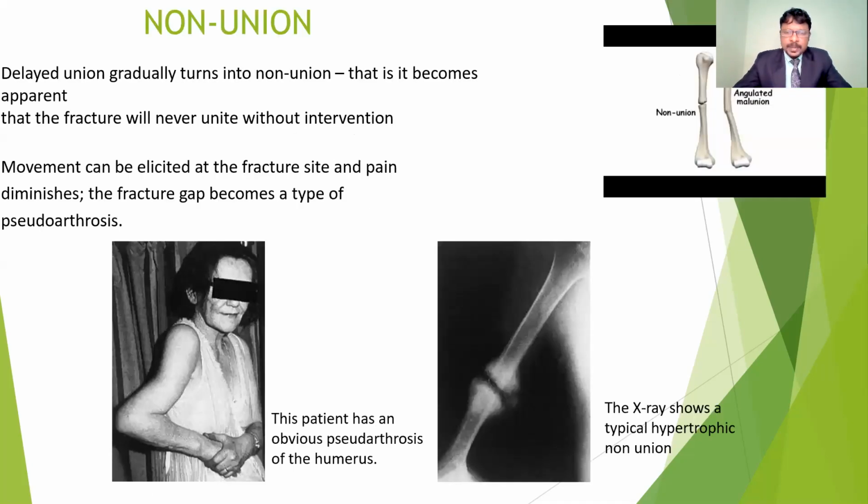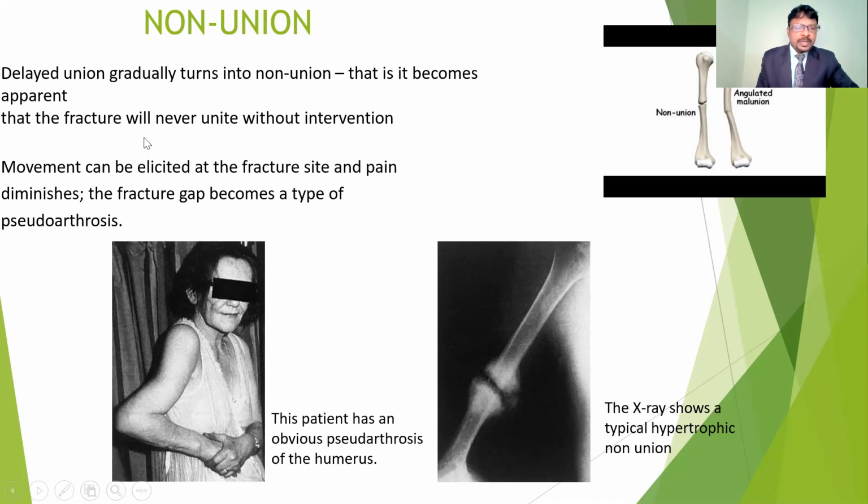Another complication is non-union. In non-union, they won't get any union. The delayed union gradually turns into non-union. Sometimes after 6 months or even 1 year, if there is no healing process, that condition is called non-union, and the fracture will never unite without intervention. If you give cast or splint applications, sometimes they won't get any improvement because of decreased blood supply or other factors. In those conditions, they need proper intervention with surgical management.